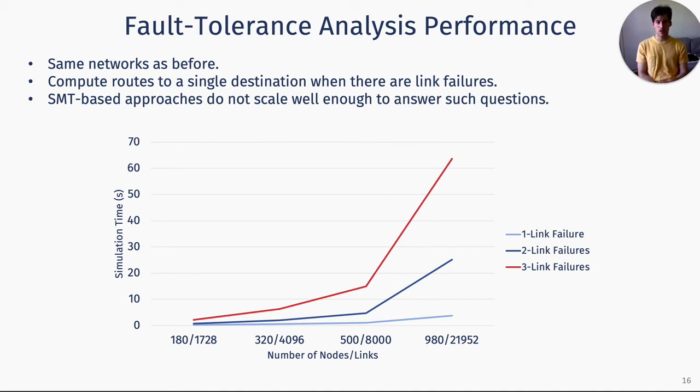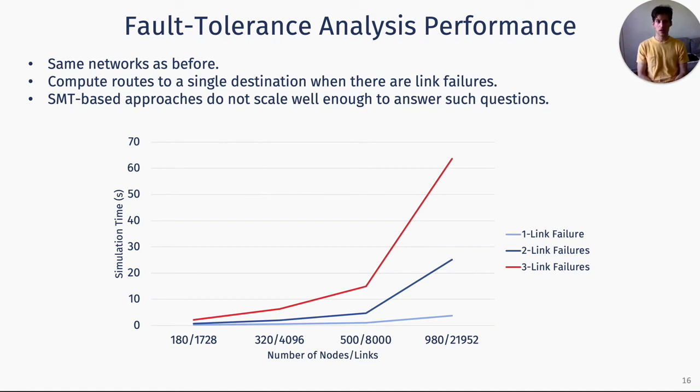The problem, though, is that even though SMT verifiers were designed to tackle such questions, they do not scale either, especially when it comes to larger networks. In these examples, the SMT-based approaches failed to produce an answer within 30 minutes, and I'm confident in saying that even if we had waited 30 hours, not much would have changed. Maybe the smallest network with one link failure would have been verified, but in general, SAT is an exponential problem, and after a certain network size, it's just pointless to expect an answer from the SMT solver.